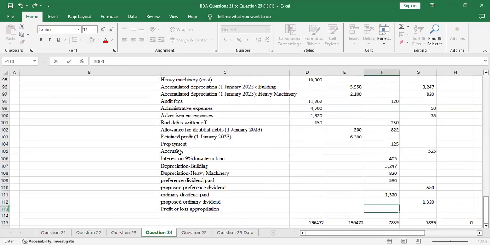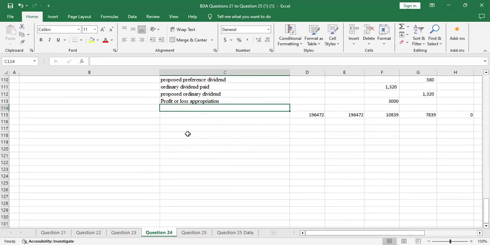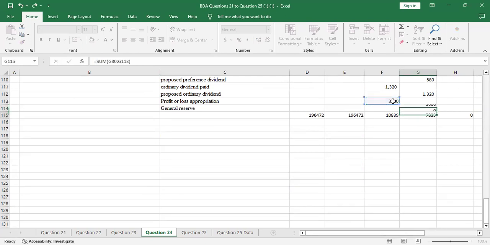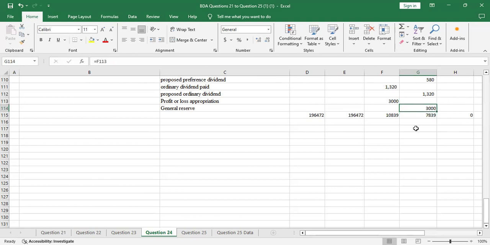But I'll credit the general reserve account, which is an equity. You credit the general reserve account with the same amount.